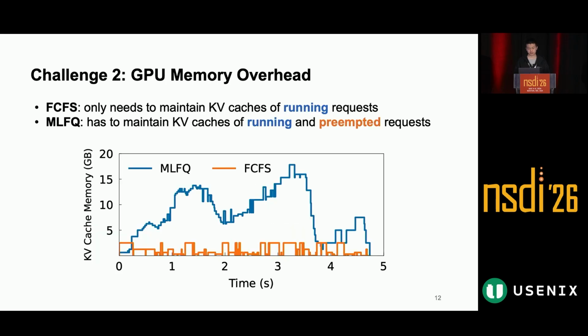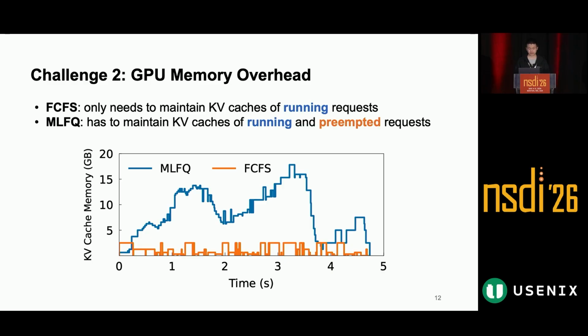The second challenge is GPU memory overhead. With FCFS scheduling, the LLM inference serving system only needs to keep the KV cache for currently running requests, but with preemptive scheduling, the system also needs to preserve the KV cache for preempted requests. Otherwise, when a preempted request resumes, the system will need to recompute its previous state.